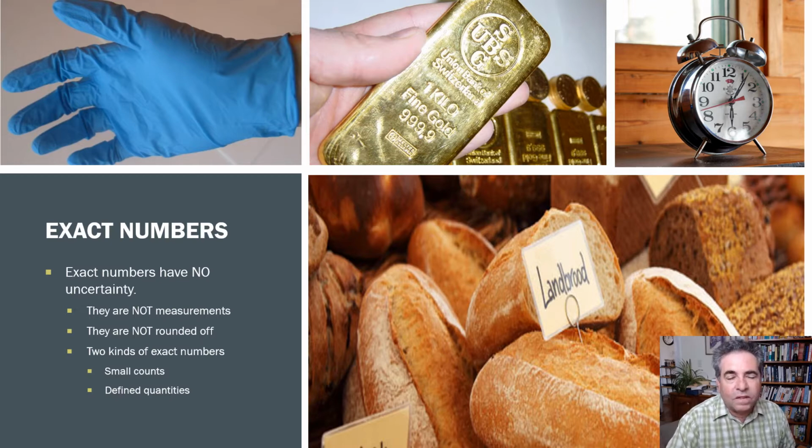Well, if it wasn't measured, it might be exact. And if it wasn't rounded off, it might be exact. If you take an exact number and you round it off, it's not exact anymore. Usually you can recognize an exact number as a small count. If someone counts things, they can count those without any uncertainty, so those small counts will be exact. Like the number of things in an average.